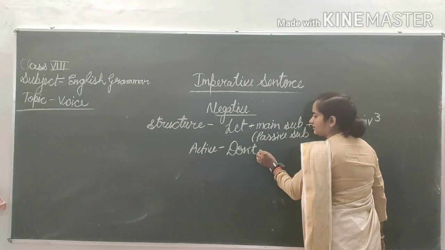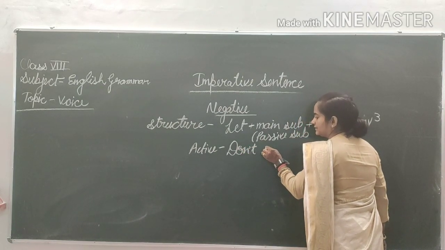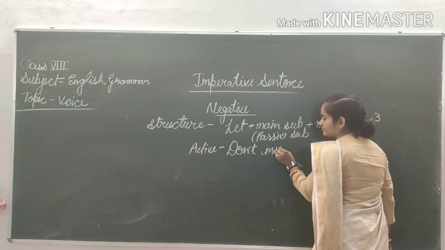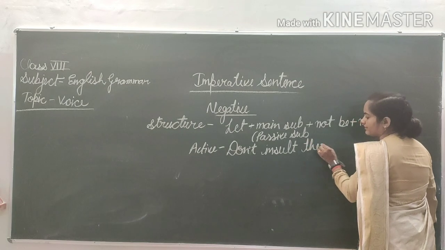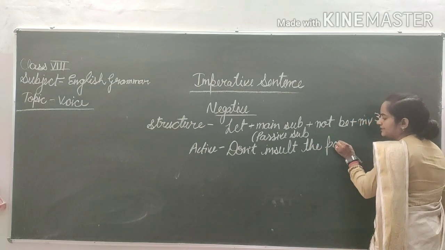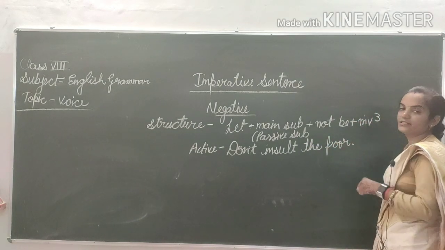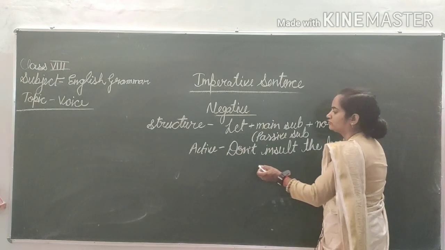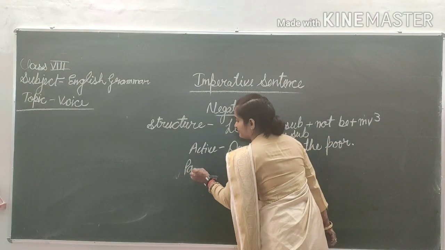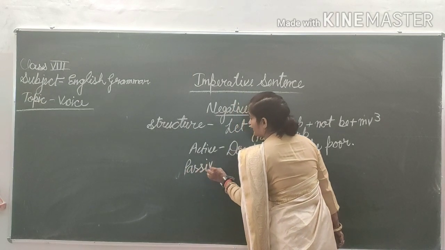Don't insult the poor. Don't insult the poor. This is a negative sentence. Now we will change this sentence into passive voice. So firstly, what will it become?